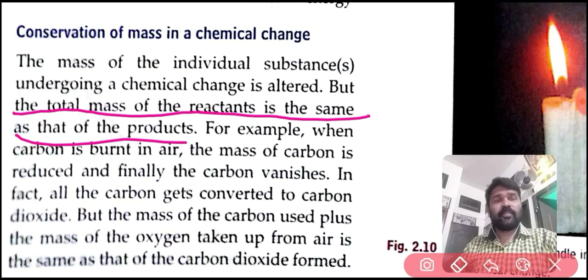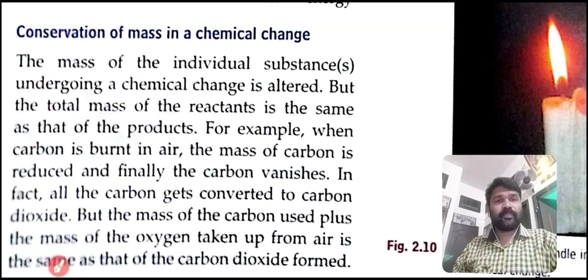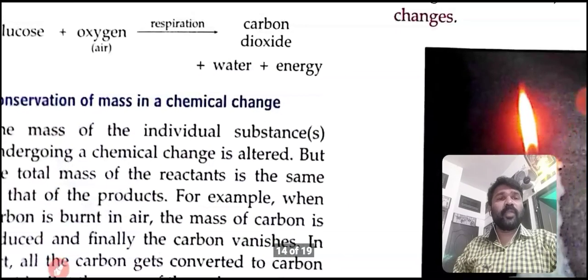If we calculate the mass of the products formed, it will be the same, because carbon dioxide is moving upward and we can't see it. But anyway, in a chemical change the mass is always the same.